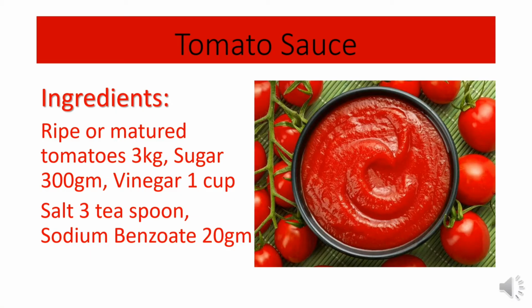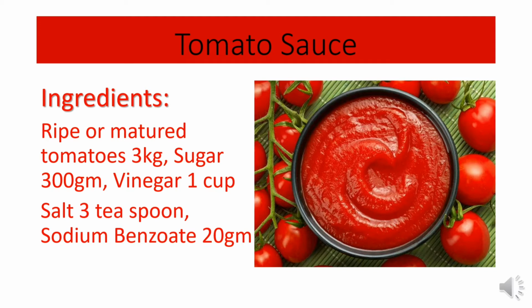Now the tomato sauce. Sauce can be prepared from many types of fruits, but mainly it is prepared from tomato, which is very common and popular. For tomato sauce preparation, some ingredients are required: firstly ripe or mature tomatoes, mainly red ripe tomatoes, then sugar, vinegar, salt, and sodium benzoate. From all these ingredients, tomato sauce is prepared.